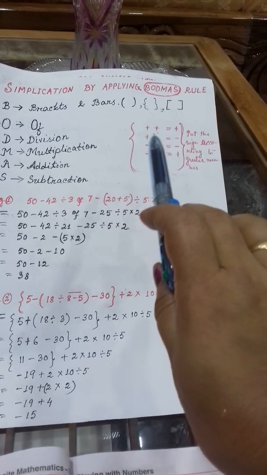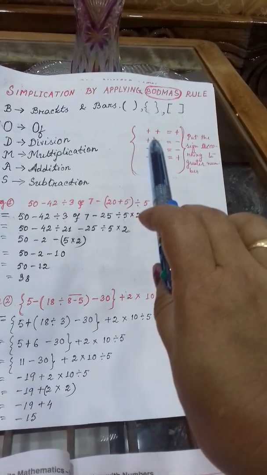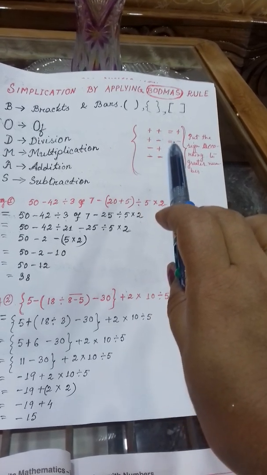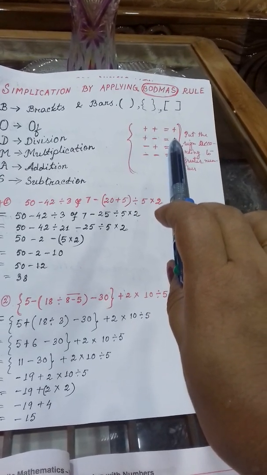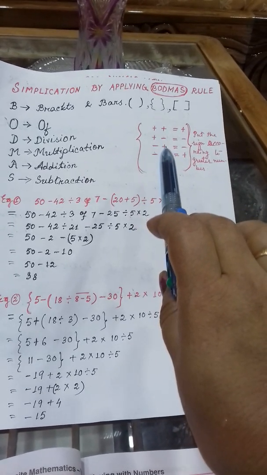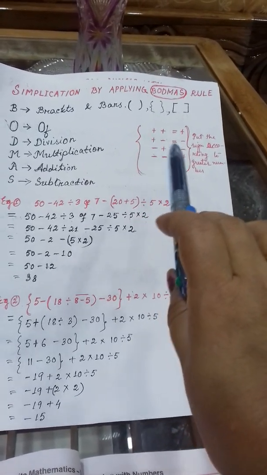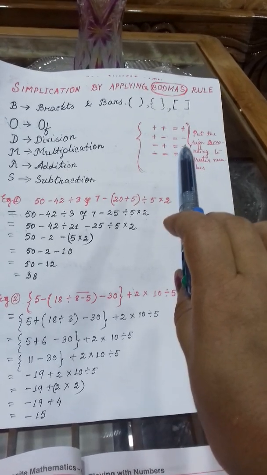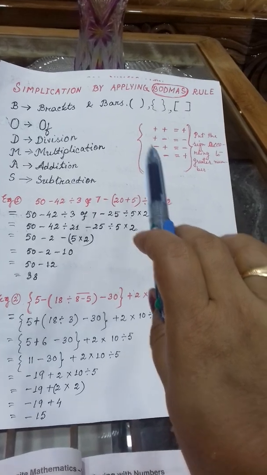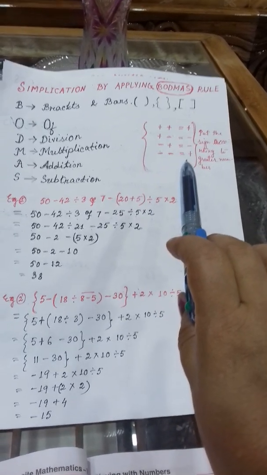Clear or not? Now if one positive and one negative number are there, then you will do subtraction. Again, if you get one negative and one positive, again you will do subtraction. And if two negative numbers are there, you will do addition.